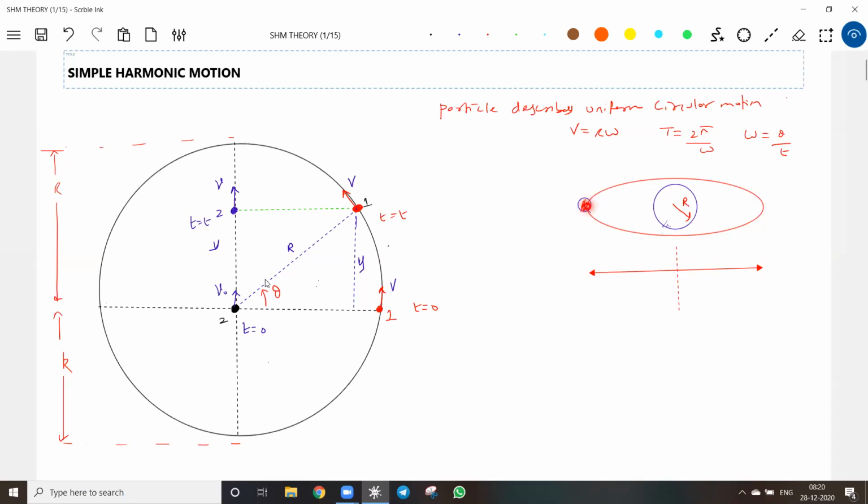This particular heavenly object which is moving in a circular path about another planet will appear to be describing a to and fro motion. It appears so, but actually what is happening? It is describing circular motion. From there, they brought in this particular concept.